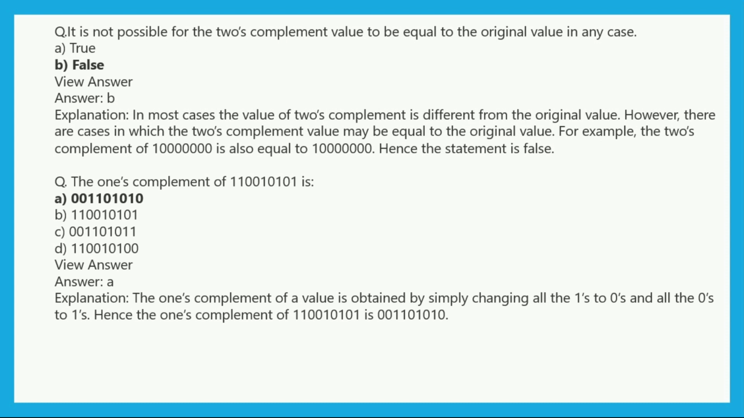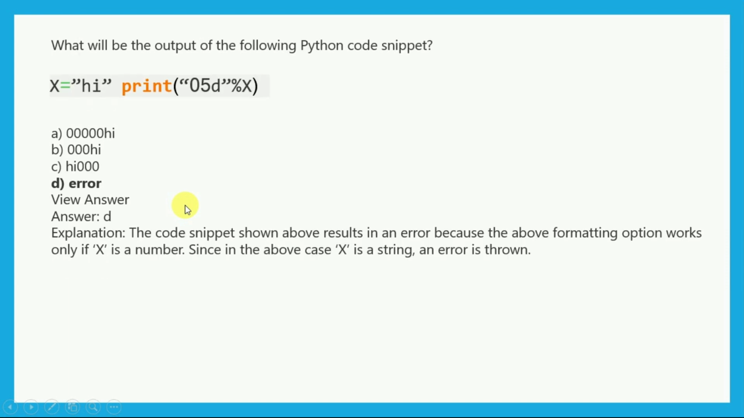Now the 1's complement of this binary code: simply, in 1's complement we are replacing 1 with 0 and 0 with 1. So 0011001010 is the right answer of this question. Very much clear. And what will be the output of the following Python code?